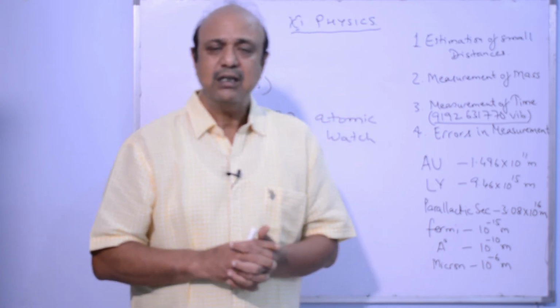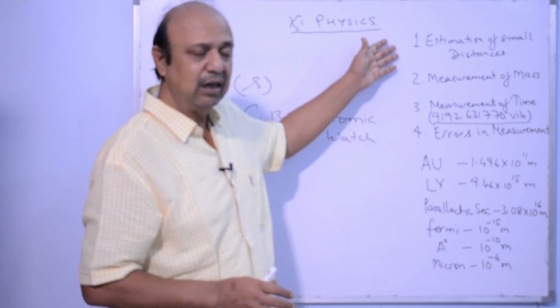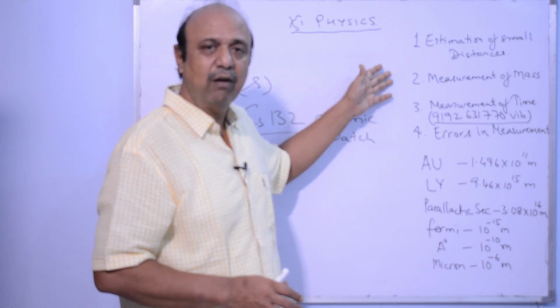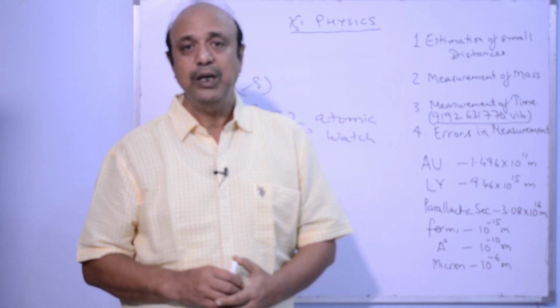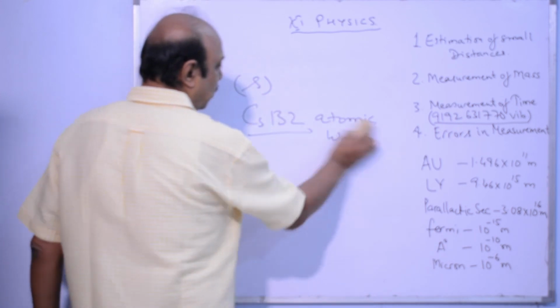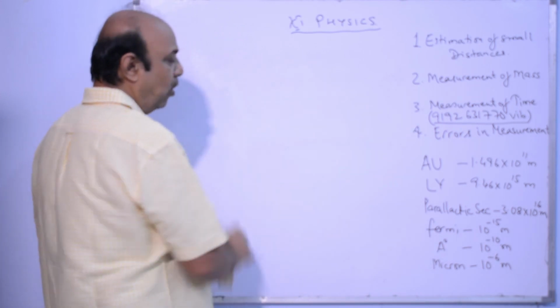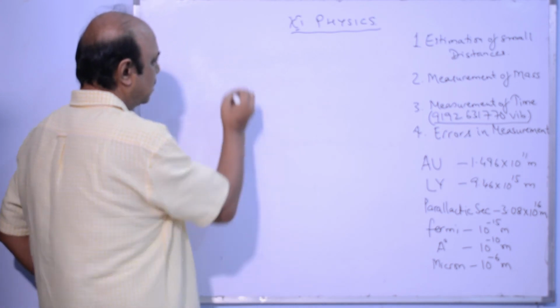So friends, when we are doing all these measurements, be it the measurement of distance, mass, or time, there are bound to be errors included. Those errors can be systematic errors, because of ambient conditions, or what I call random errors.